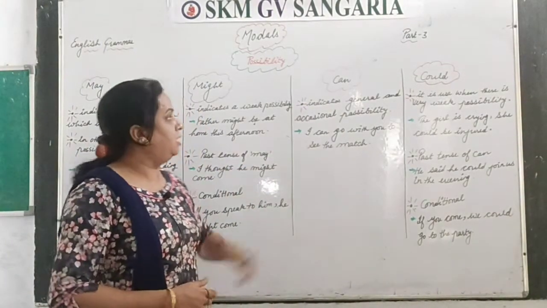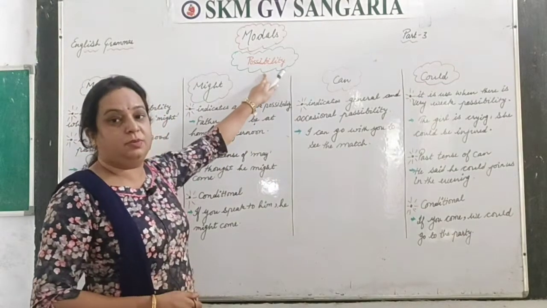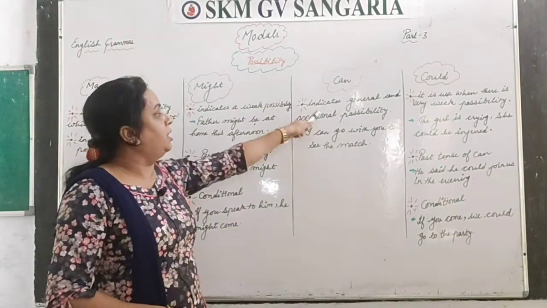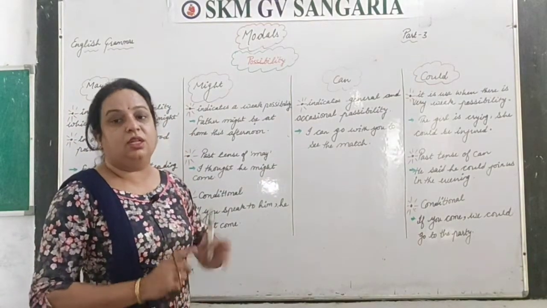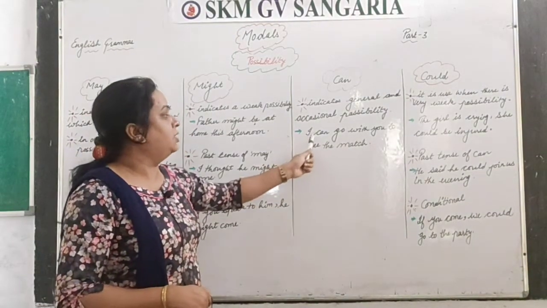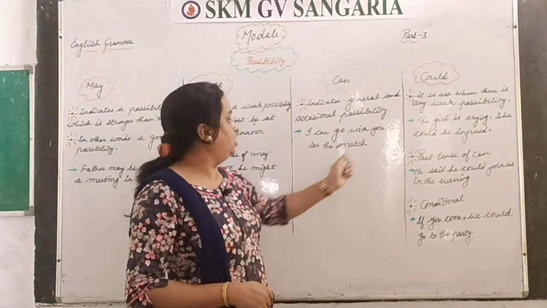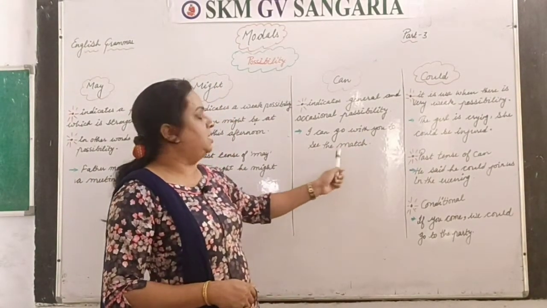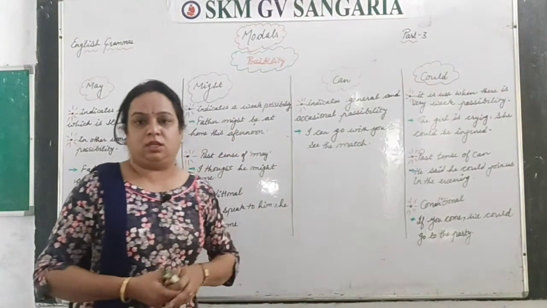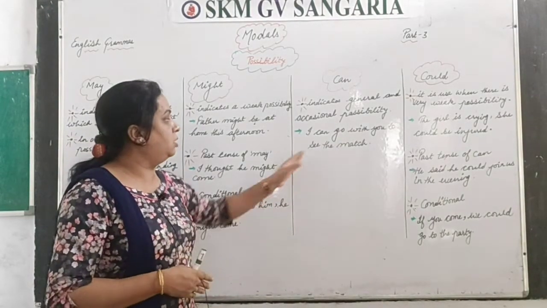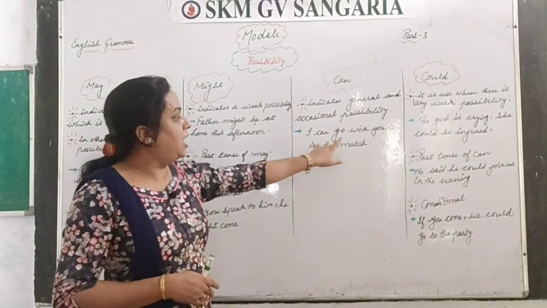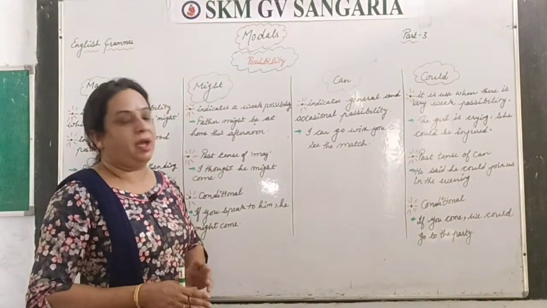Next one is can. Again, the use of can is to express possibility. It indicates general and occasional possibility. For example, I can go with you to see the match. That's a general thing. Clear? We do not need anything different or big for that. So, I can go with you to see the match, right?